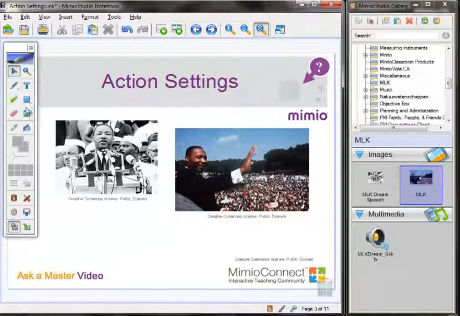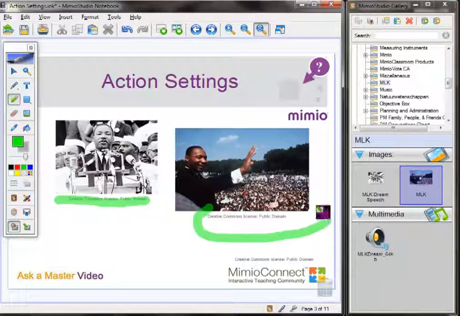Just remember, when working with resources from the internet or from an outside resource, you want to make sure you credit the source. So here you can see I've actually grouped my image with the copyright here. So you can see at the bottom here. And for the sound file as well, you can always add something in here at the bottom of your page.